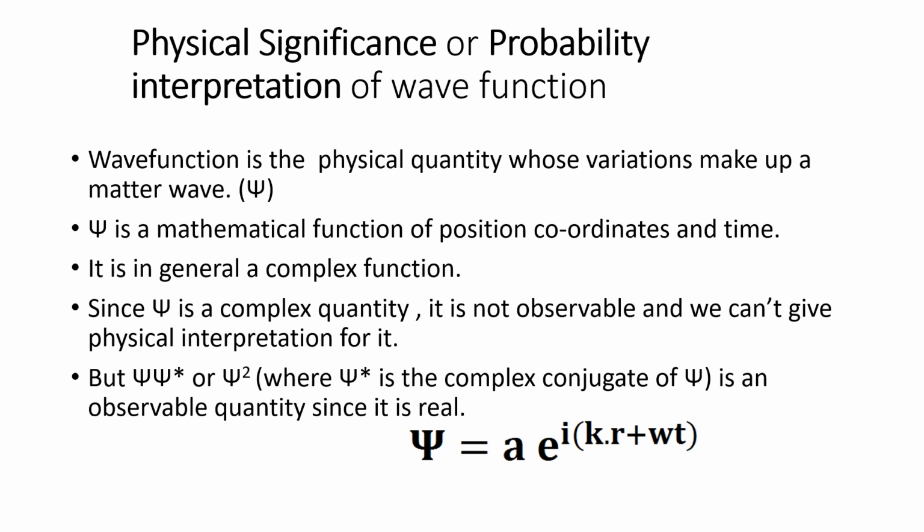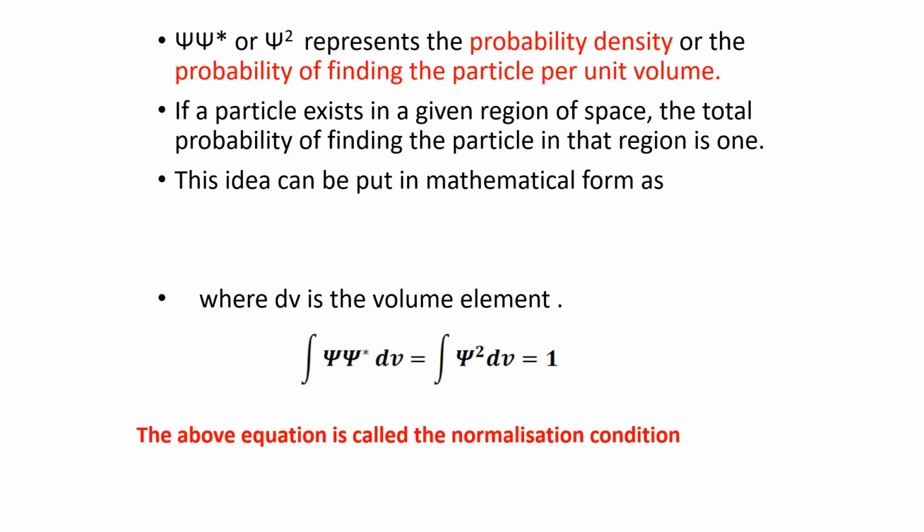But if we multiply psi by its complex conjugate psi star, then you will get psi into psi star, which is equal to psi square, which is an observable quantity since it is real. Now what is psi square? Psi square is a probability density, or probability of finding the particle per unit volume. So what will be the probability of finding a particle in a small volume dV? It will be psi square into dV.